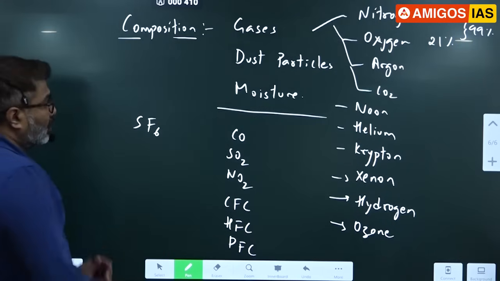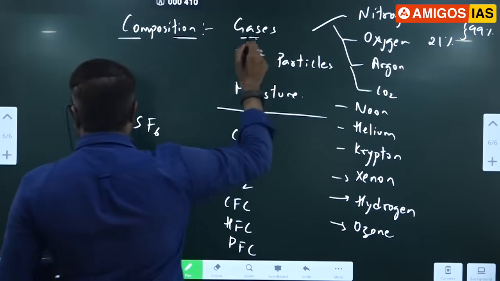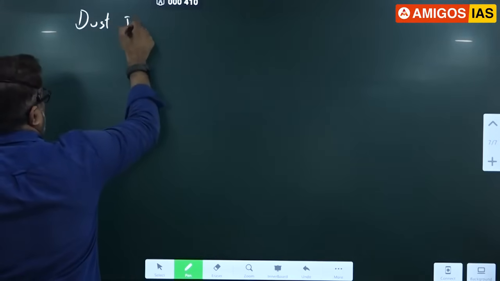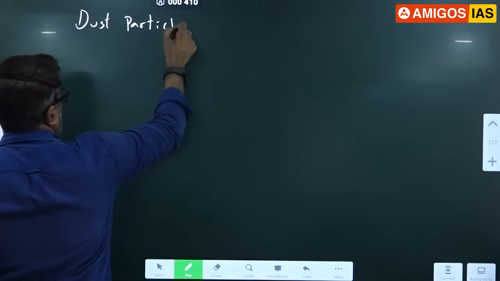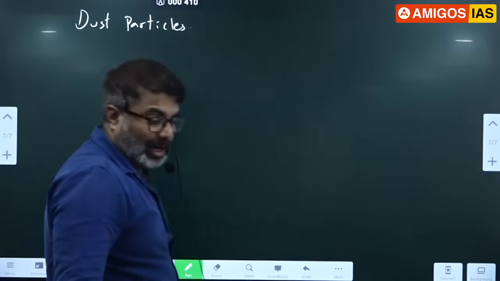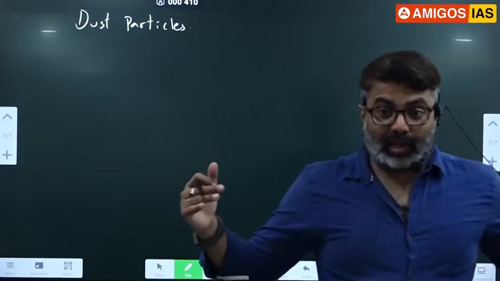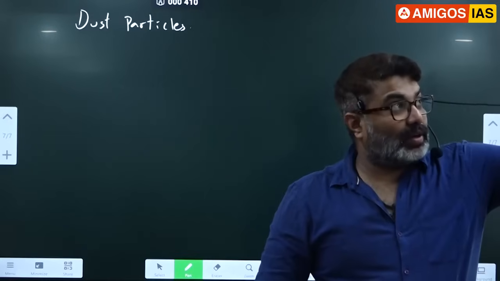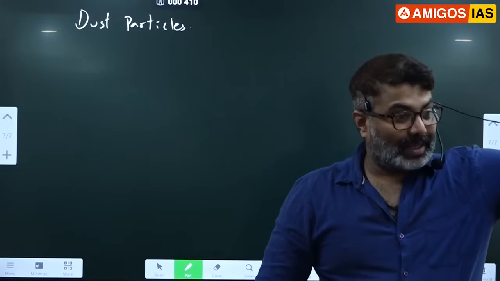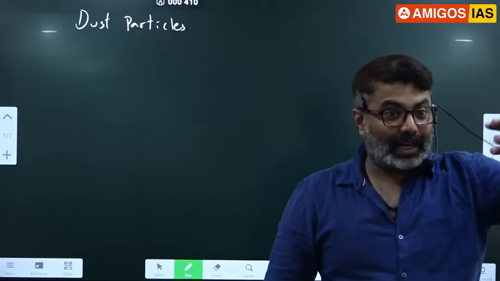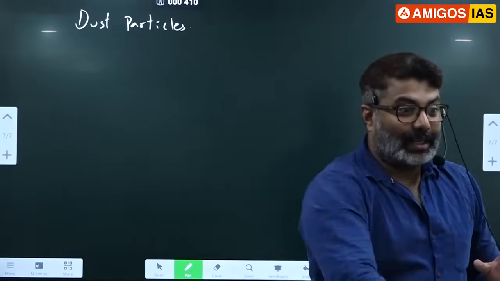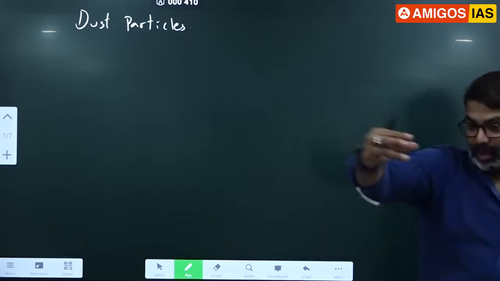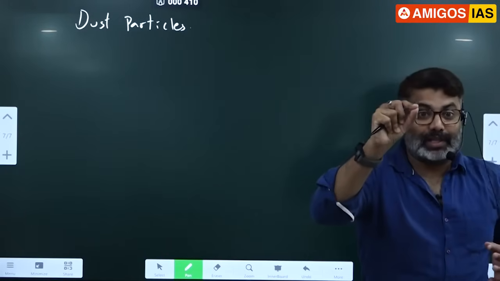Okay. So remember these gases. Next is dust particles. Next page I'll write. Dust particles. Have you noticed sometimes when you enter a dark room, let's say no lights, you are entering a dark room, suddenly there is one window, the sunlight is entering. Have you noticed the sunlight enters and falls on the dust there? But the entire room is dark.